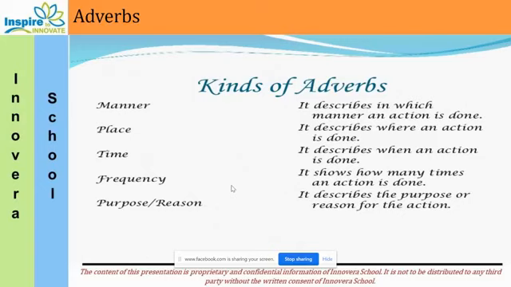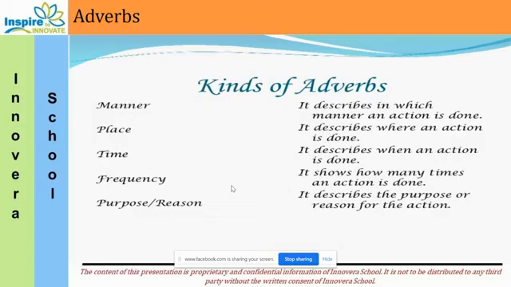When we are talking about adverb of place, it means it describes where the action has taken place. So it tells you the place where. In the sentence you are able to find the answer where. So whenever the word describes the place, you will get the answer of where.